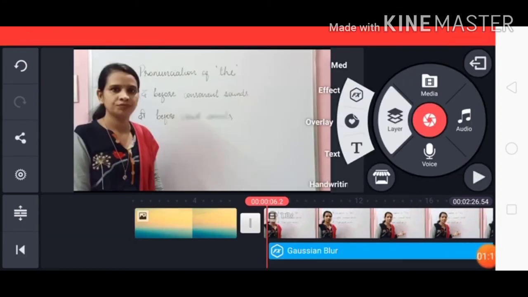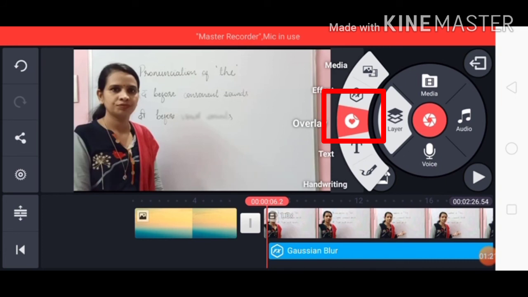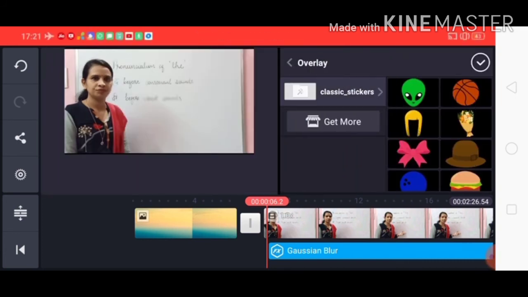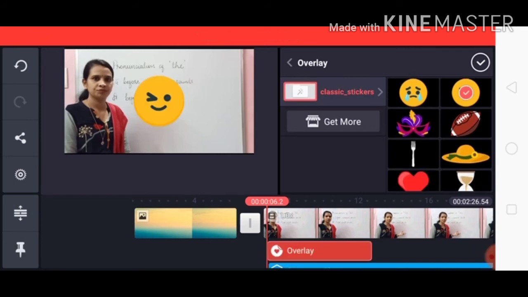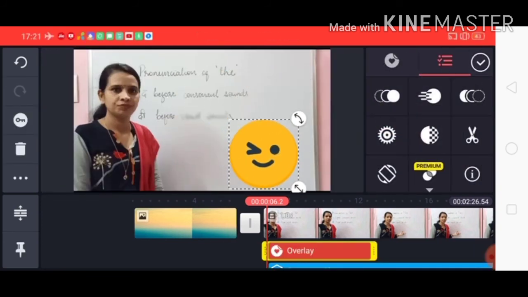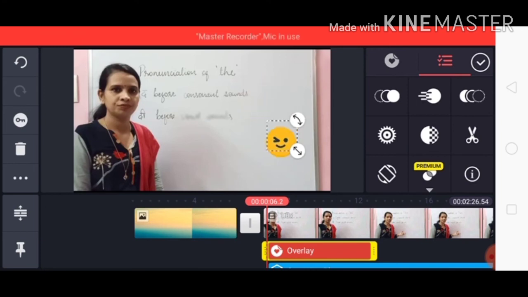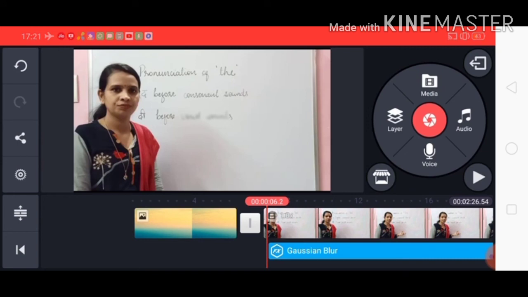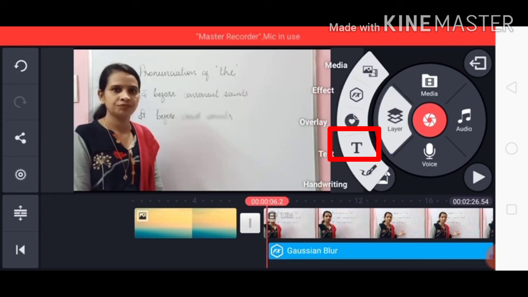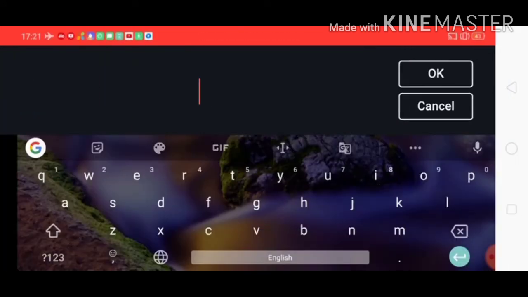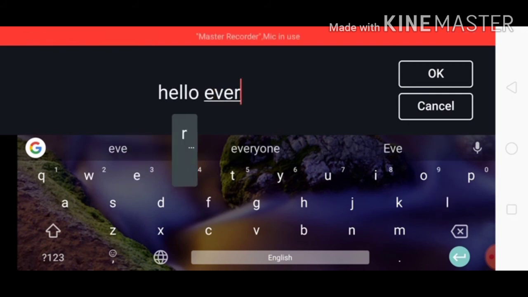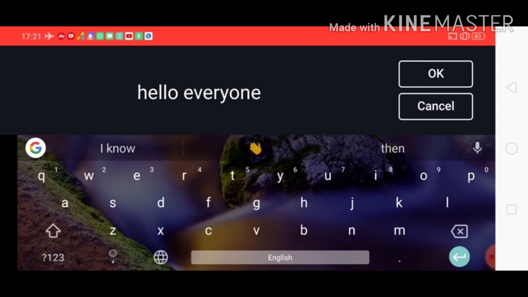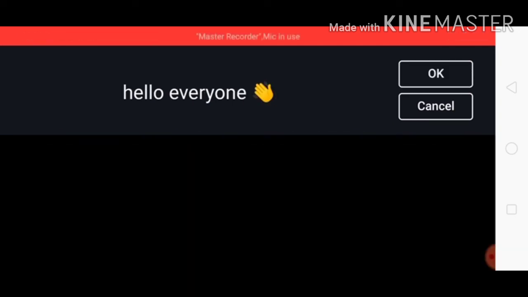The next option, the third option, is overlay. If we click on this option, we can see many stickers are available here. If we want any of the stickers on the screen of our video, we can use them. But at present, I don't need any of these, so I am deleting this one. The next option is text. Very useful as we want to write something on the front page. Let me write something here and click on OK.